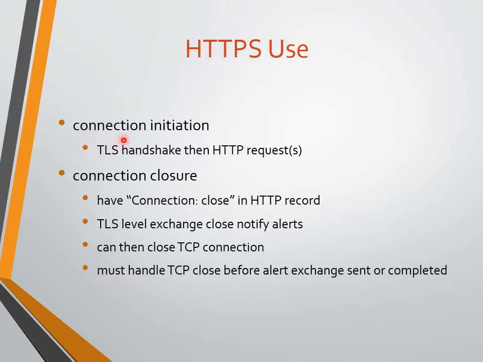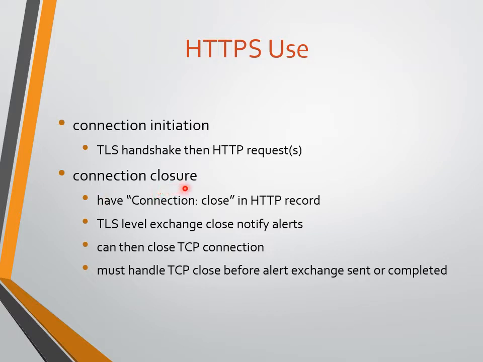Connection initiation: it uses the TLS handshake, then the HTTP request. Under the TLS handshake protocol, we have already learned how the client and server communicate with each other and authenticate each other by sharing information between client and server.